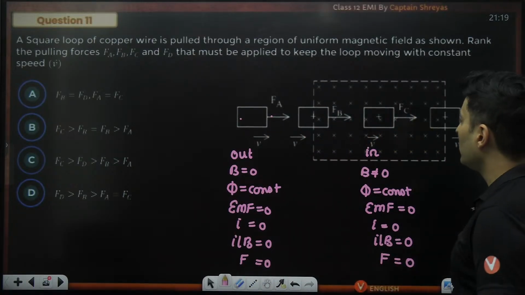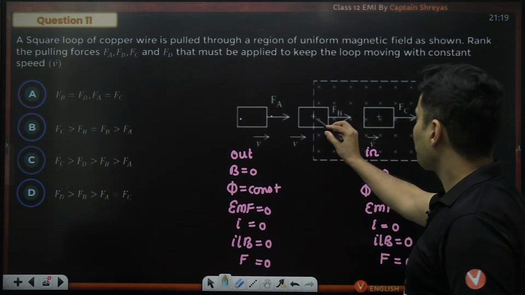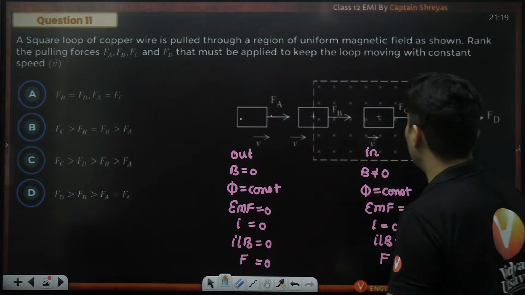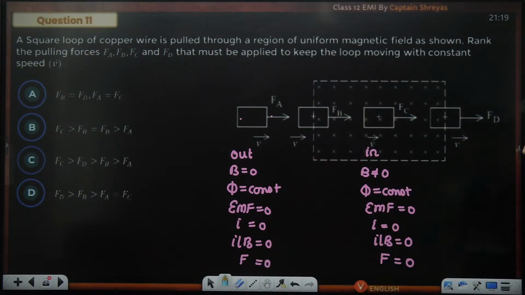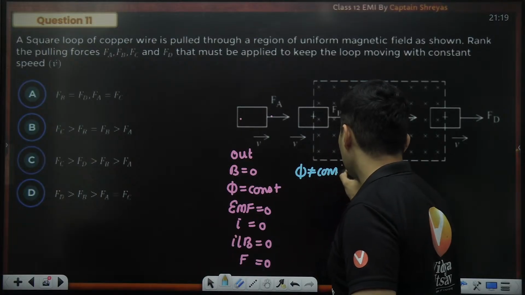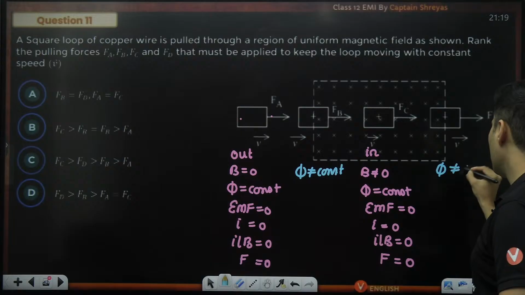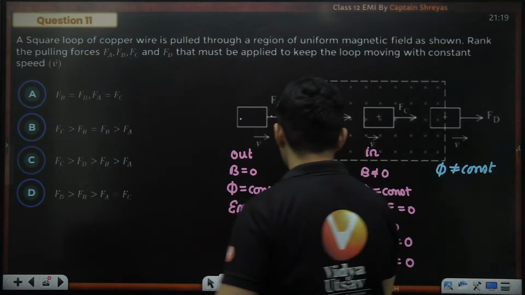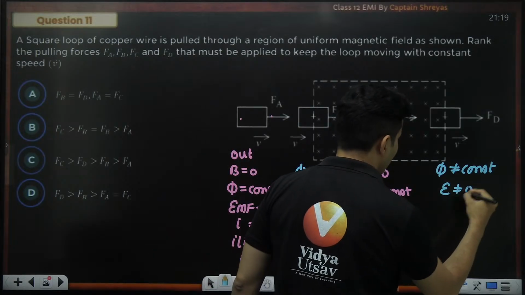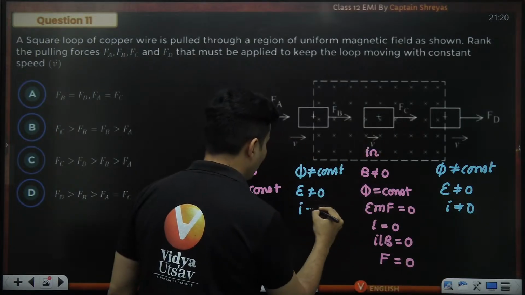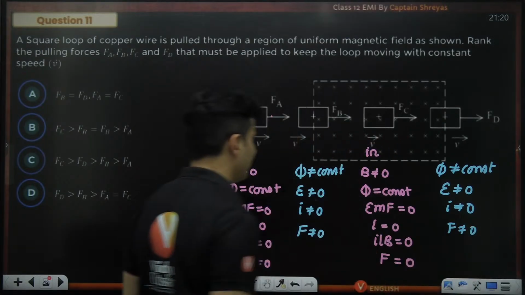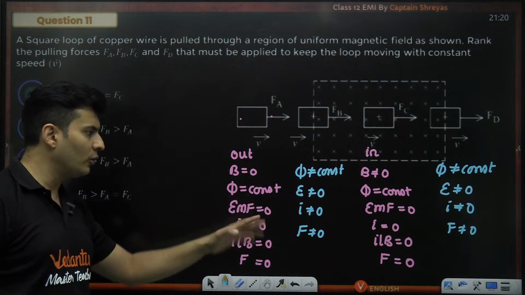That's all. Okay. So what about this scenario? Here flux is increasing, here flux is decreasing. As this loop goes inside, more lines will go. As the loop goes outside, less lines will go. So in this region, flux is not constant. In this region also, flux is not constant. The moment flux is changing, obviously EMF is not 0. Obviously EMF is there. So current is also there. And the moment current is there, force is also there. Here also force is there. So 0 force, force, 0 force, force.